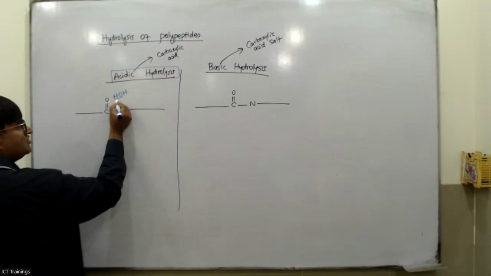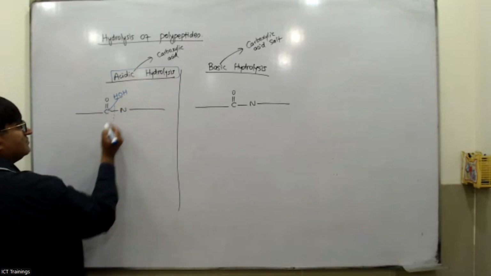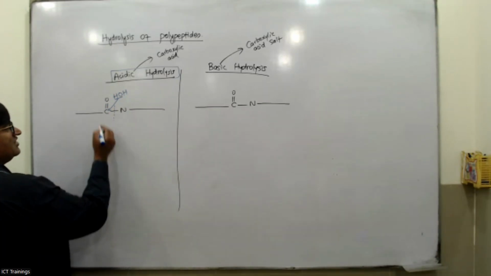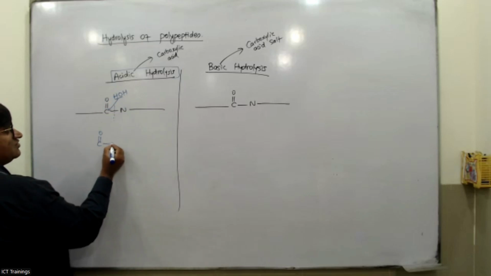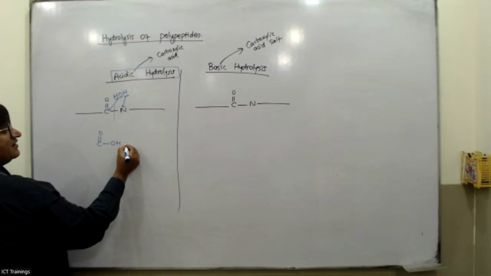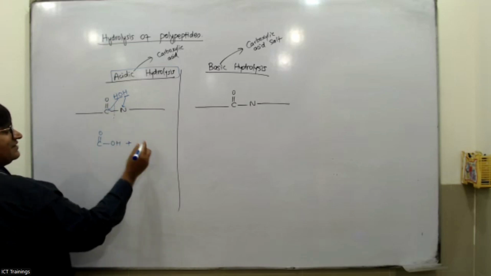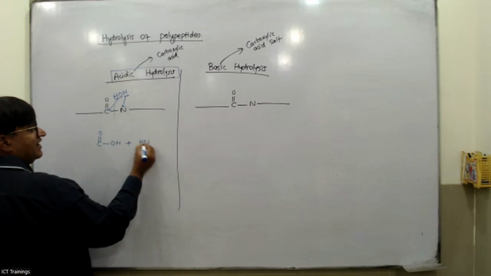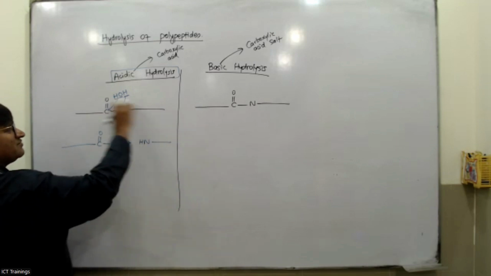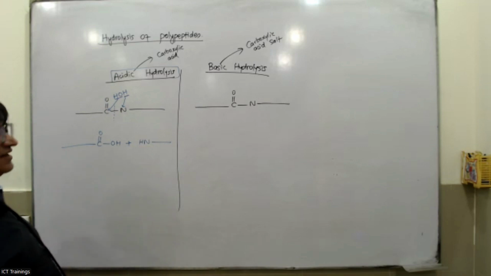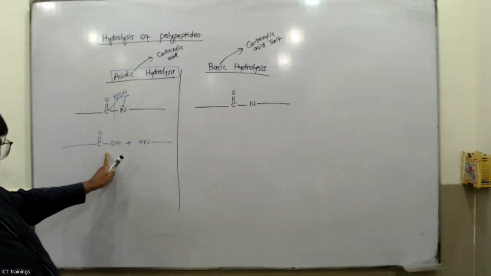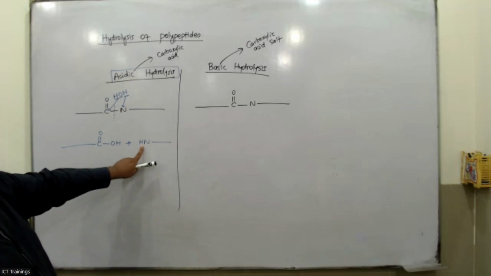So this OH would join with C double bond O, so you will get C double bond O attached with OH, and this H would attach with the N, and that bond would break. So this has NH, and this chain is continued. The two fragments would be formed. So again, the carboxylic acid is one of the products. The other product is the amine.